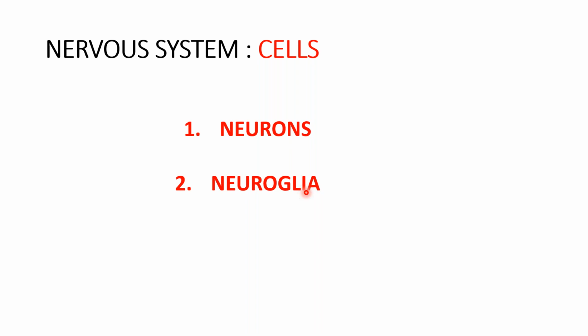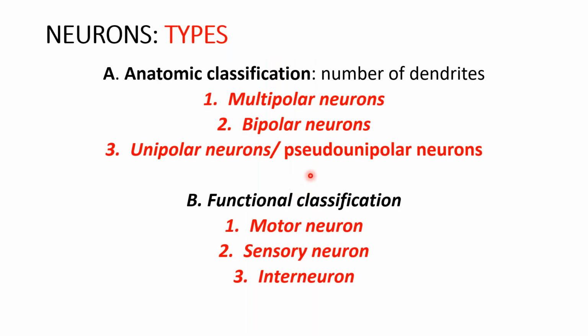Wherever there are cells present, we have connective tissue, and the connective tissue of nervous system is called the neuroglia. The neurons are of different types. If we go to the anatomic classification of the neurons, we can classify according to the number of processes. So we have the multipolar neurons, which have multiple processes or the dendrites, and the bipolar neurons, which are present in the cochlear nucleus of the ear and in the retina.